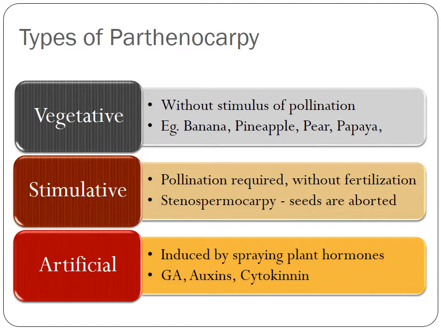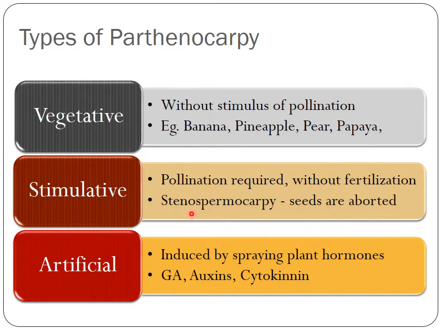In this method, pollination has to occur but fertilization will not take place. Therefore, pollination process is occurring but the male nuclei will not fuse with the female ovum and zygote will not form. Therefore, this is known as stimulative parthenocarpy, meaning the stimulus of pollination is required.